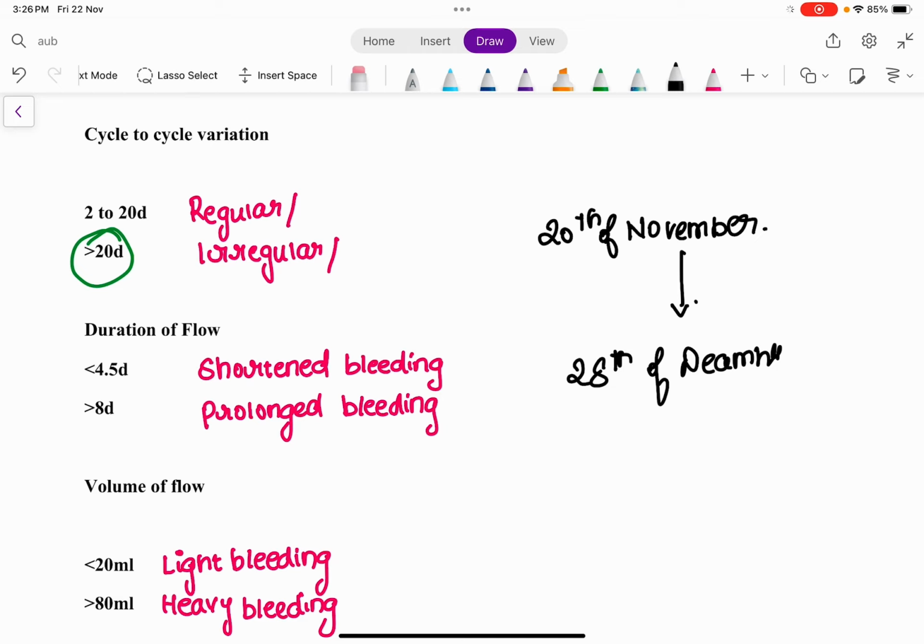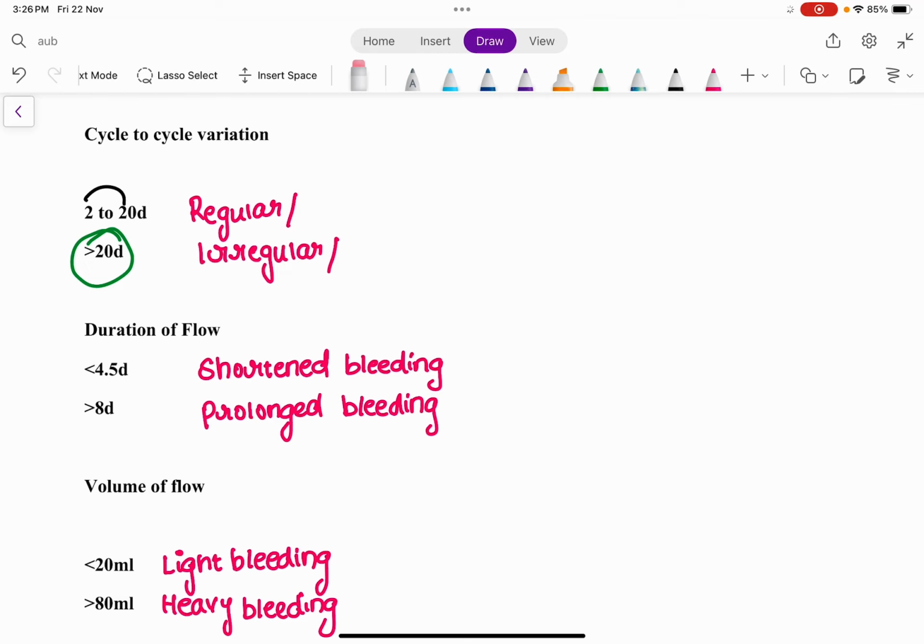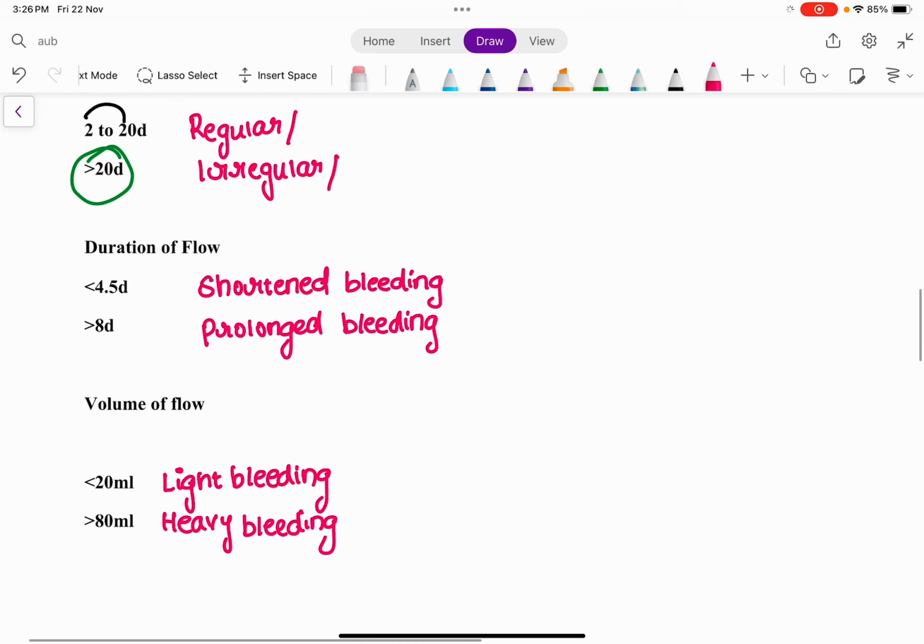Between November and December, she had her cycle on the 20th of November, and on the 28th of December she had her next cycle. This was the first cycle, this was the second cycle. So the cycle to cycle variation is around 8 days. Between 20 and 28, there is 8 days. So these 8 days fall between 2 to 20 days, so that is considered regular. But if the cycle to cycle variation is more than 20 days, then it is considered an irregular cycle. Is that clear? So if the cycle to cycle variation is between 2 to 20 days, it is regular. If it is more than 20 days, it is considered irregular.